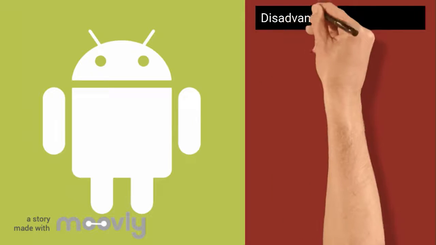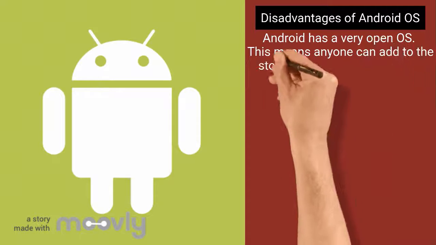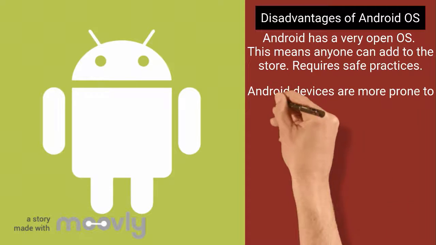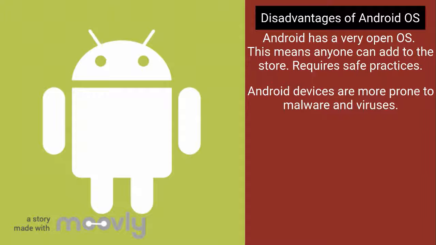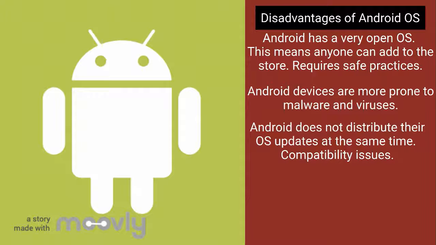Some of Android's disadvantages are that since Android is a very open OS, that means that anyone can add to the store. This floods the Google Play Store with many different applications, and navigating the Play Store requires safe practices. Users have to be careful what they download. Android devices are also more prone to malware and viruses when accessing these free applications. Android also does not distribute their updates at the same time for each phone, so this can lead to app compatibility issues, so phones can be running on vastly different versions of the OS.